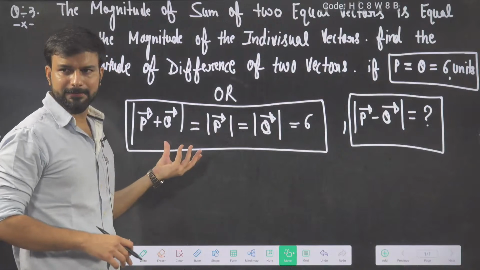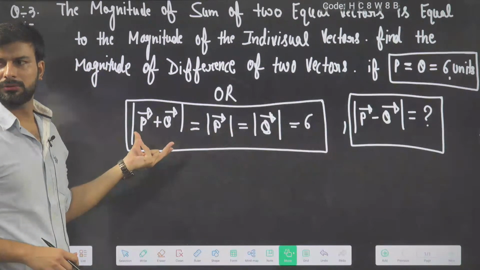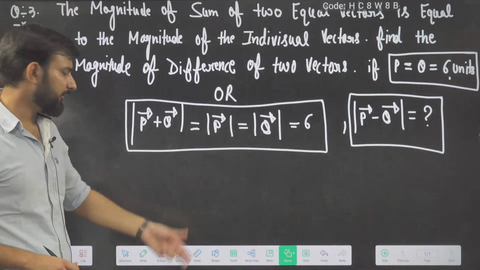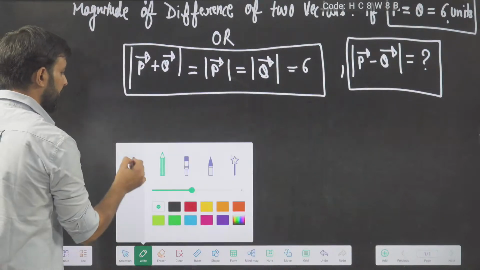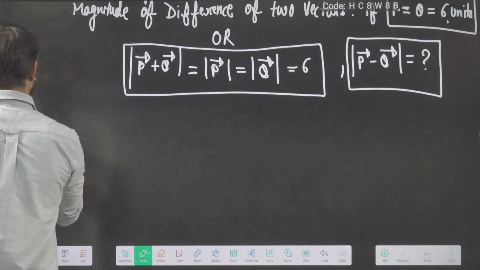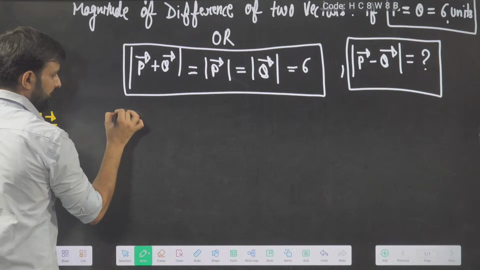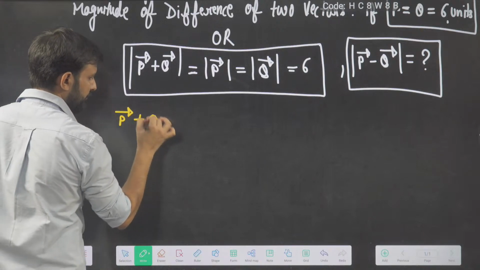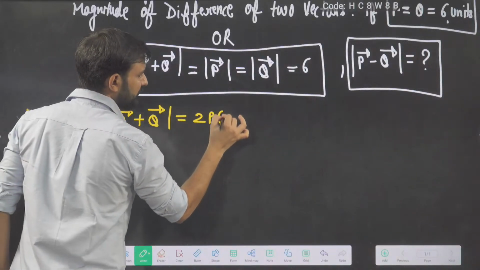Two vectors of equal magnitude, the magnitude of the resultant is equal to their magnitude. What is the formula for two equal vectors? This is the formula: the magnitude of P plus Q is equal to 2P cos of theta by 2.